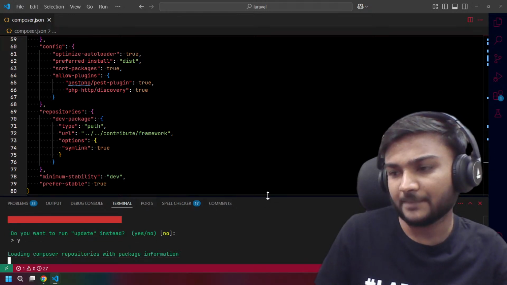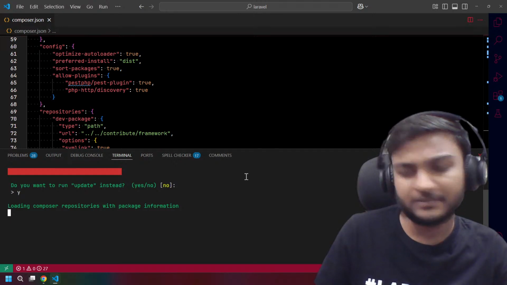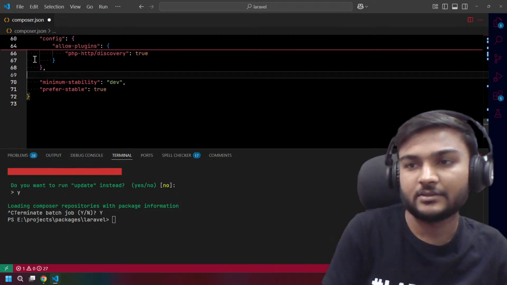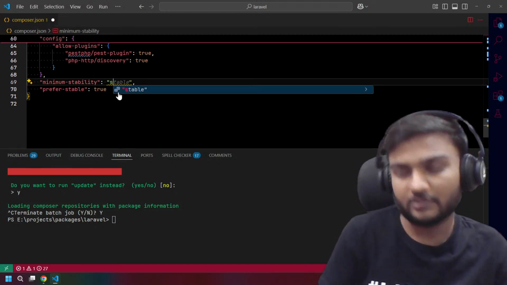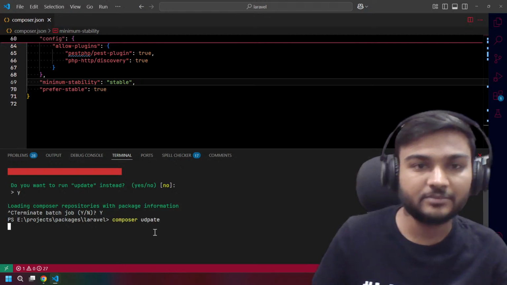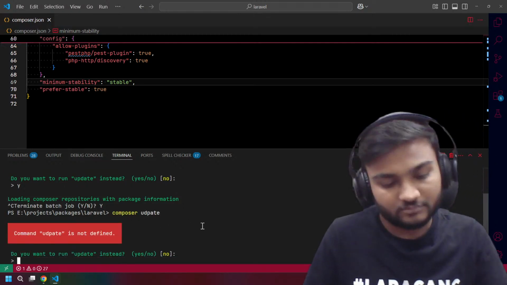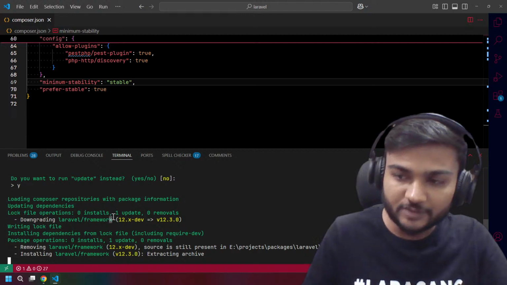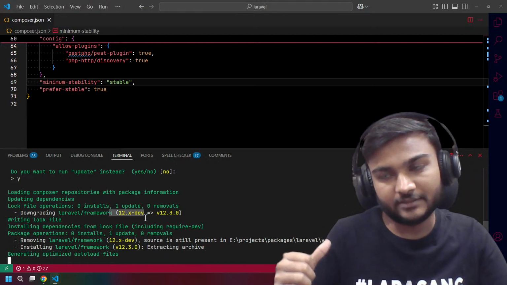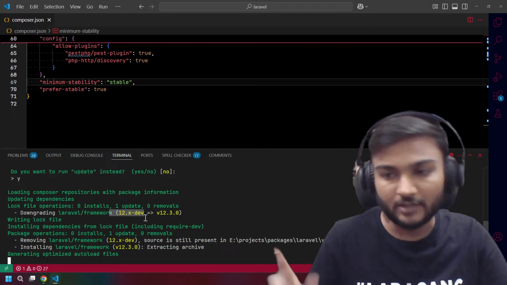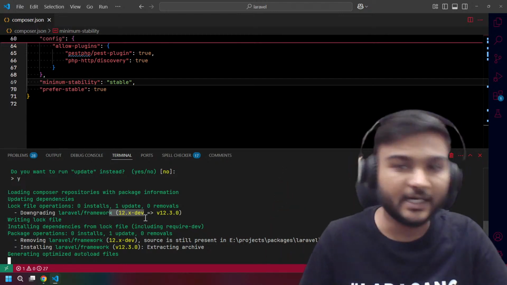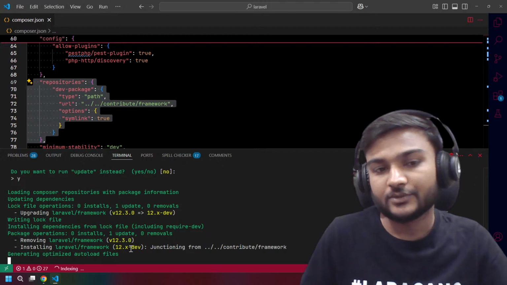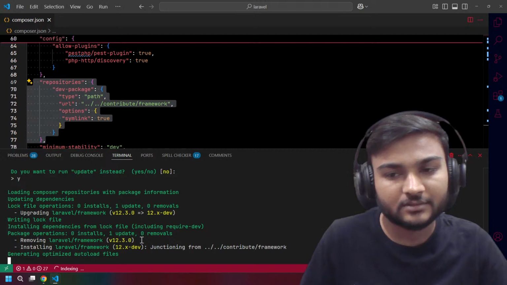Let's remove it first and do the stable, and let's do the composer update, so we can see. Yeah, we want to do a composer update. What it will do is remove the 12.x dev branch which I added before, and it will add the latest release from the remote, cloned repository.